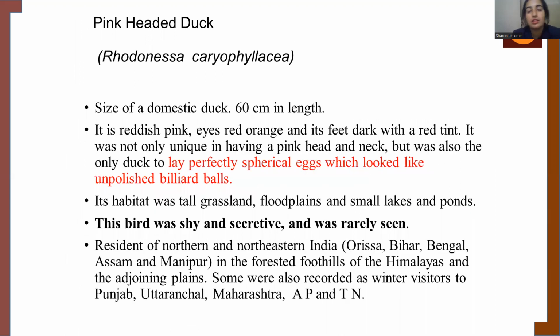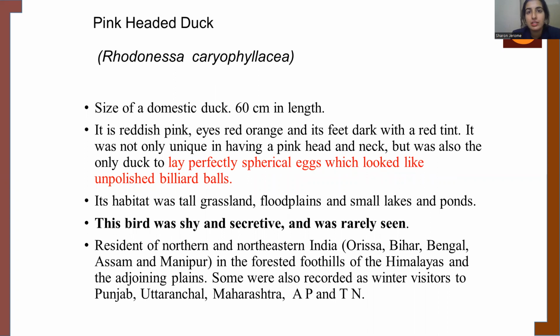Another extinct species is the pink-headed duck. The pink-headed duck is reddish pink, with red-orange eyes, and its feet are dark with a red tint. Another specialty, other than the pink head and neck, was that it laid a perfectly spherical egg, which appeared like an unpolished billiard ball.